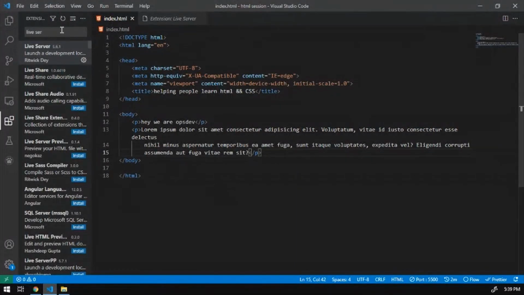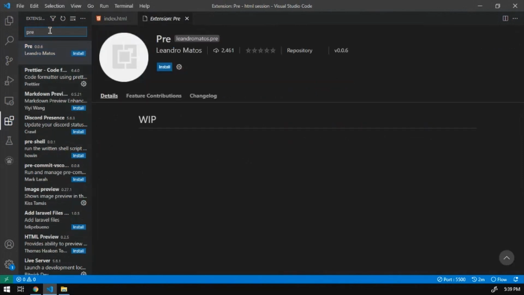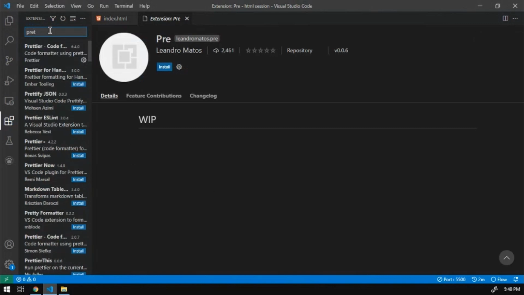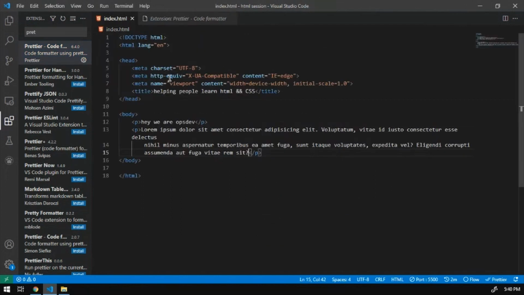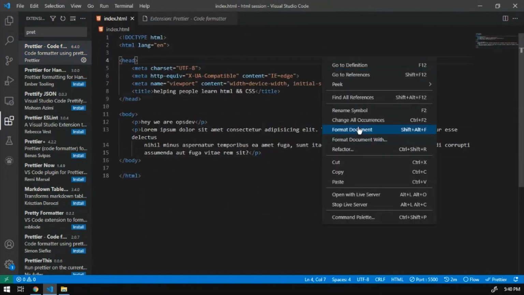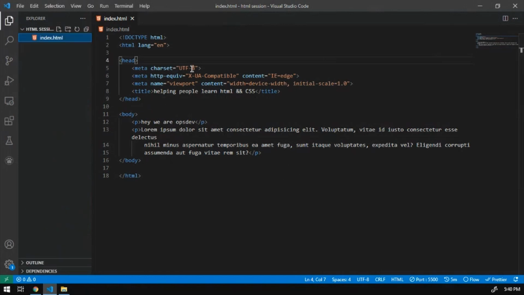So this saves you a lot of development time. And the two extensions which I was talking about were Prettier and this live server. So Prettier helps in formatting your code. Like if I create a mess and I right click and format document, it will automatically format. It's already structured as of now, but if there is a mess, then Prettier will reformat the document as per the standard practices of HTML.